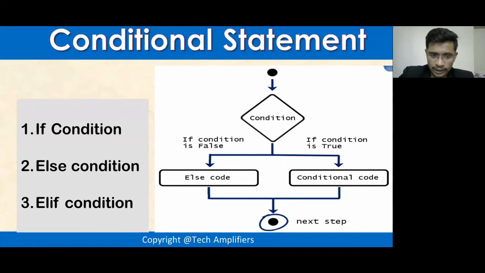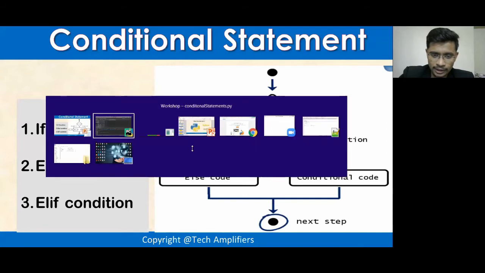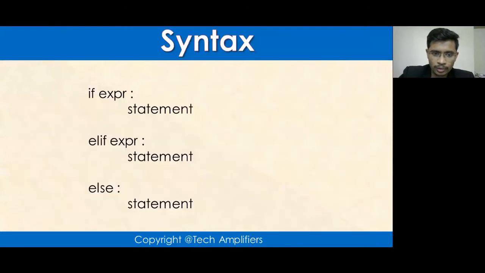So let's take an example of this. This is the syntax. We'll be using if, then we will have an expression. In this case I'm going to use in and not in, or is and is not. Then we write a statement, and then we have else if. Don't get confused. In normal programming languages, what we used to do is else if and then the expression, but that's not the case with Python. Python has its own syntax, where you have to use elif, not else if. So just make a note.